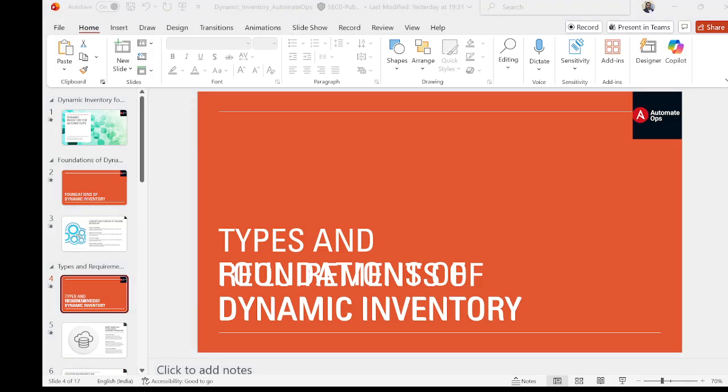Now, coming to the next concept: types, requirements and overview. Now that we know why, let's look at the how. Dynamic inventory comes in two major forms, script-based inventory and plugin-based inventory. Both serve the same purpose, but they work very differently. So let's break them down.